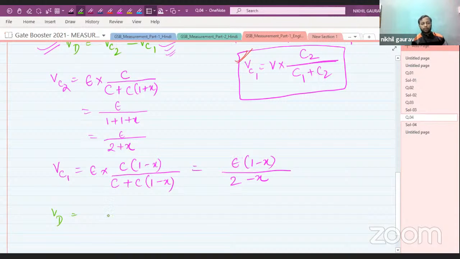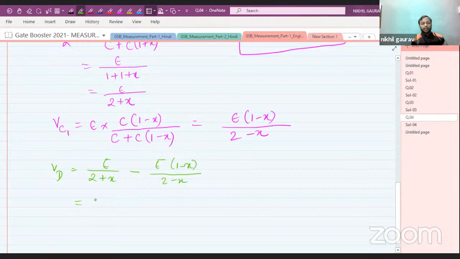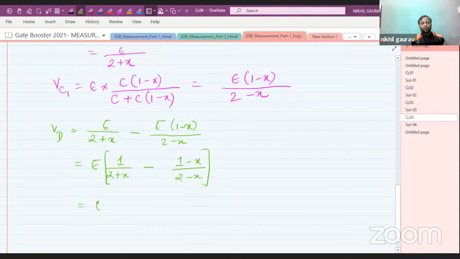So e upon 2 plus x minus e times of 1 minus x, the whole divided by 2 minus x. All right, so let us take out e as a common. So this will be equal to 1 upon 2 plus x minus 1 minus x upon 2 minus x. So let us simplify this expression. This will be equal to e.